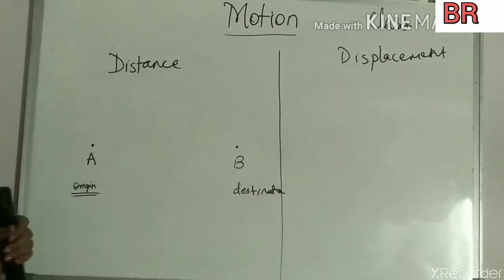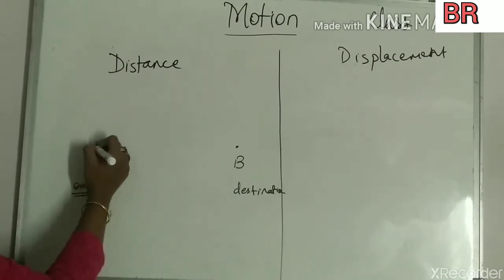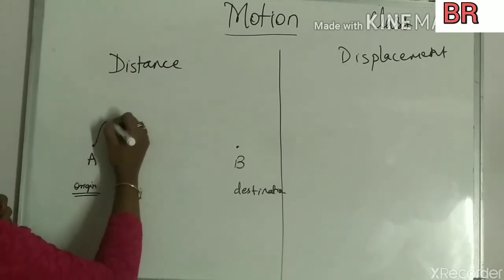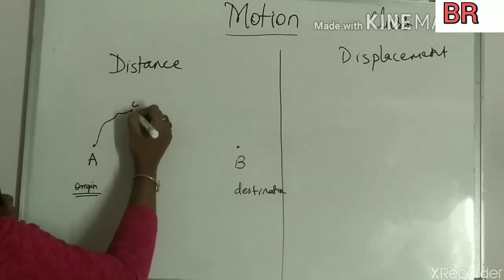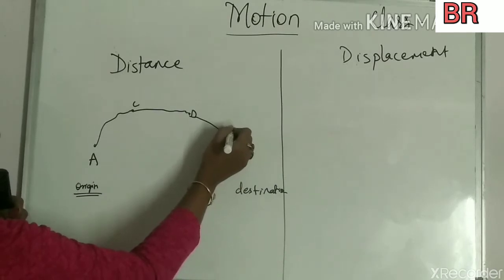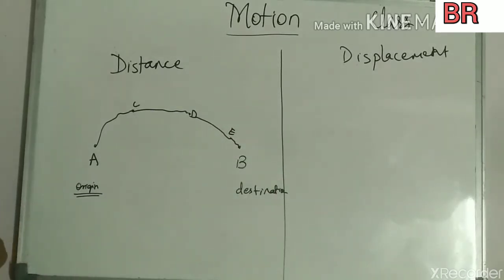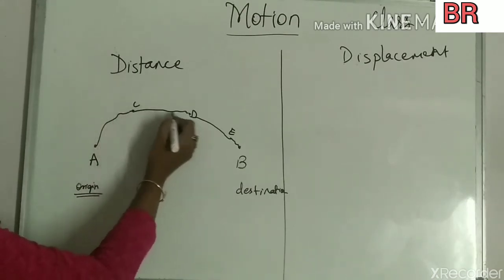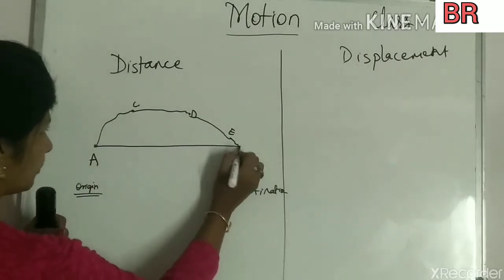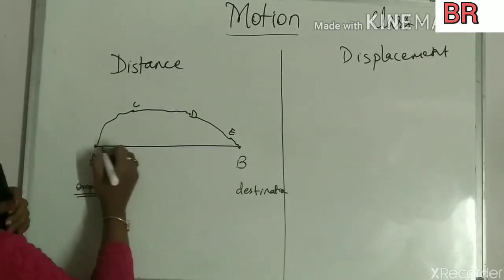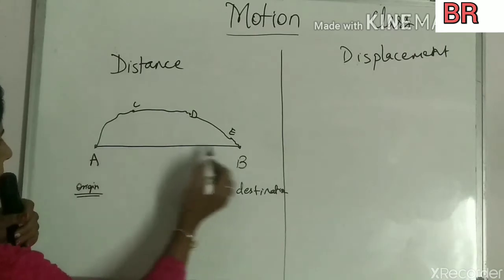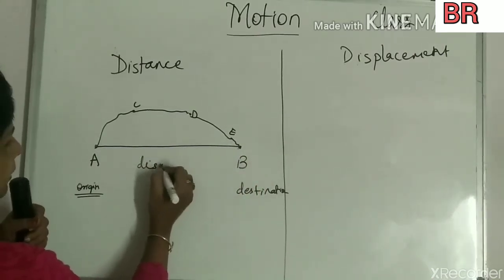There are two ways in which the body can go from A to B. Suppose the person goes from A to C, then to D, then to E, and gradually to B. And suppose it directly goes from A to B. This shortest distance between A and B, the origin and destination of the body, is known as the displacement.